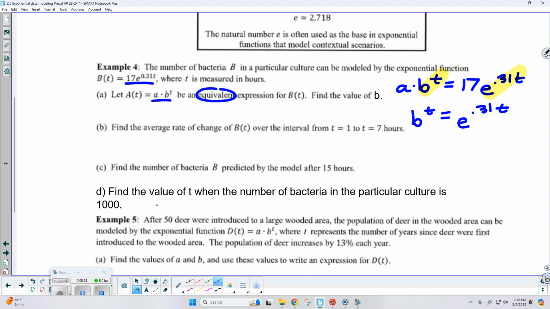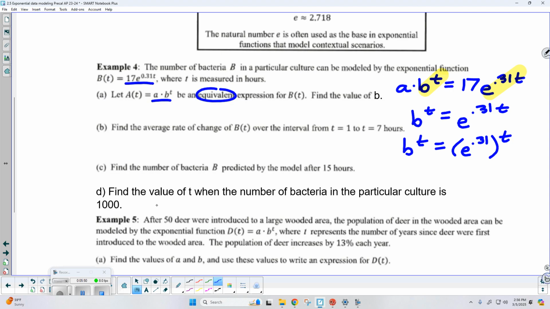The power rule, yes. What if I did this? B to the t equals, so right here, I rewrote it as e to the 0.31 in parentheses, and then raised that to the power t. Because remember, the rule is a power raised to a power. Well, that's going to be a product. You're going to multiply those.